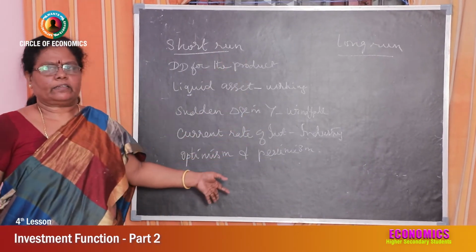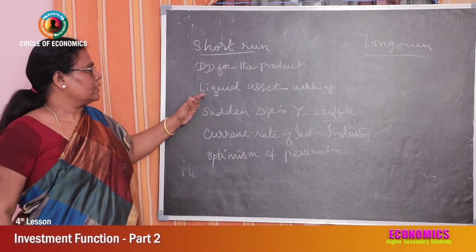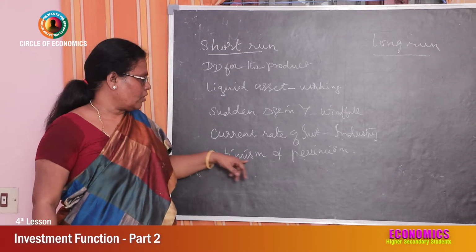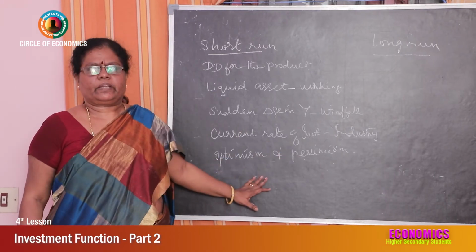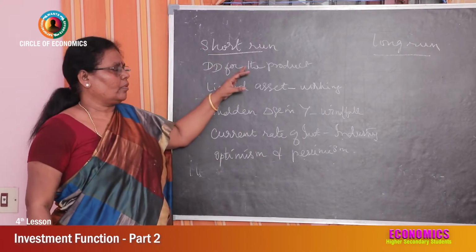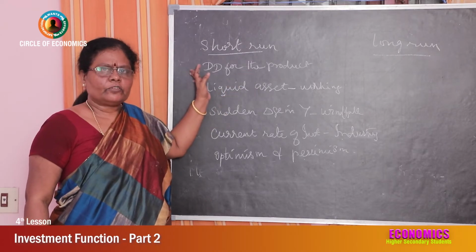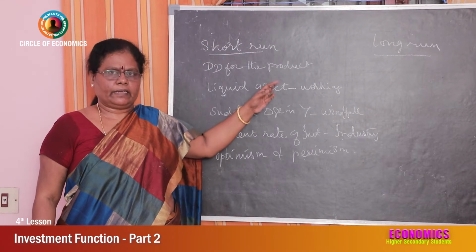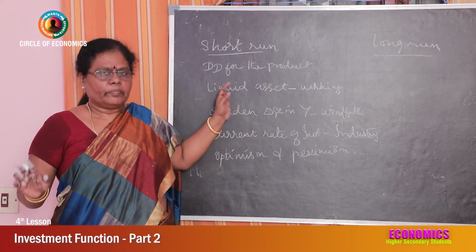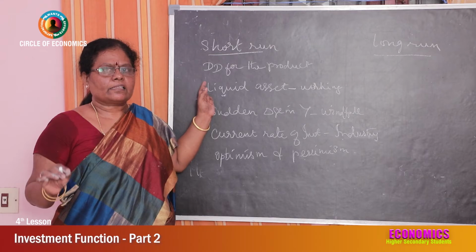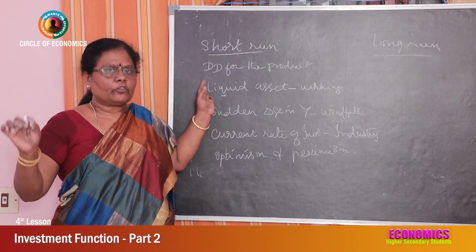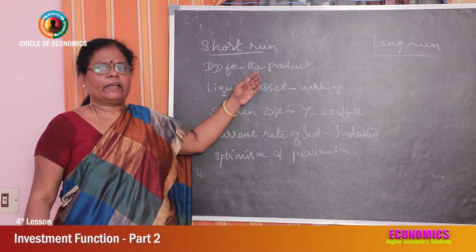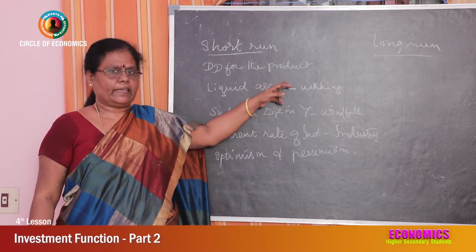In the short run, the factors are demand for the product, liquid assets, sudden change in income, current rate of investment, and optimism and pessimism. What is this demand for the product? If in future the demand for any particular commodity is going to be higher and the cost of making that commodity, that is the cost of capital, is likely to fall, then more investment will take place. At that time marginal efficiency of capital is higher.